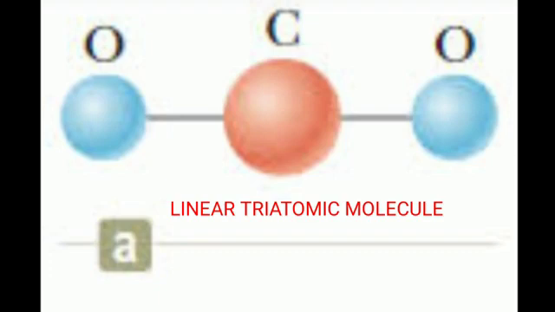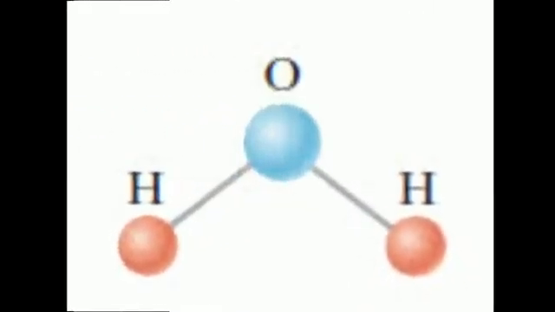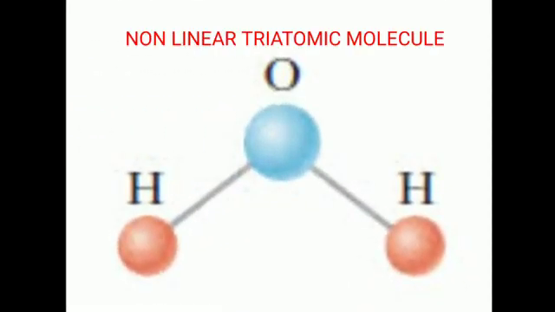A linear triatomic molecule has 7 degrees of freedom. Next, non-linear triatomic molecule. In this case, the 3 atoms lie at the vertices of a triangle. It has 3 translational degrees of freedom and 3 rotational degrees of freedom about 3 mutually orthogonal axes. The total degrees of freedom F equals 6. Examples: water, sulfur dioxide.